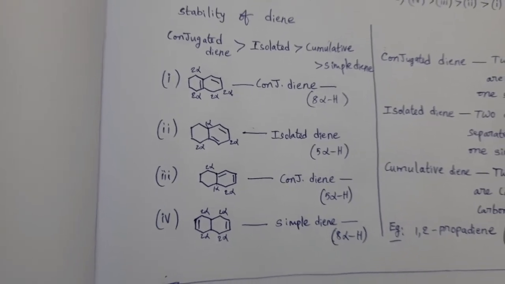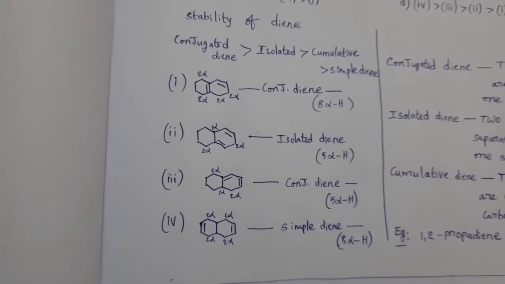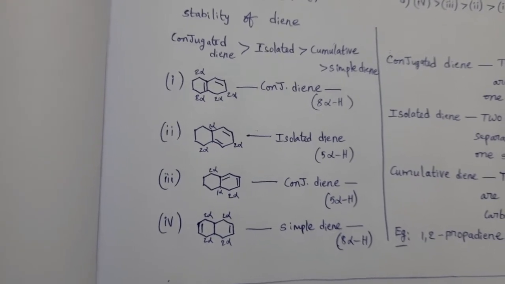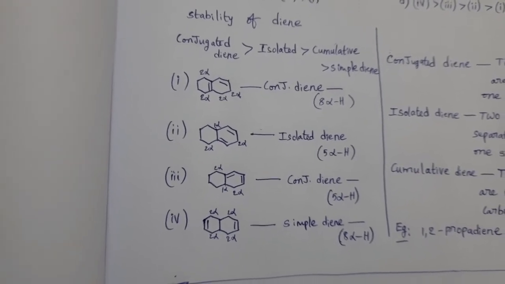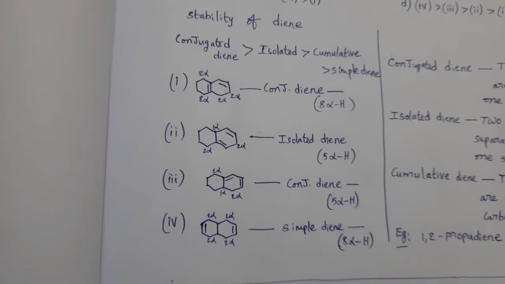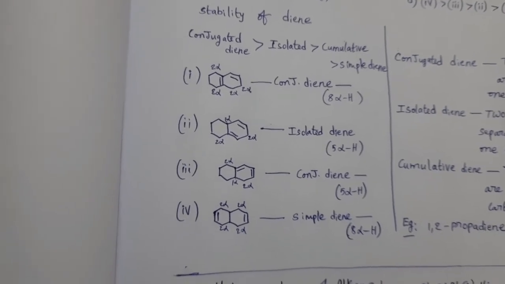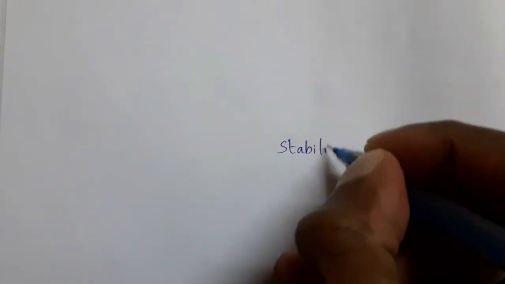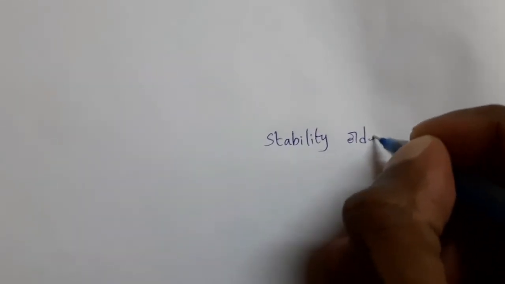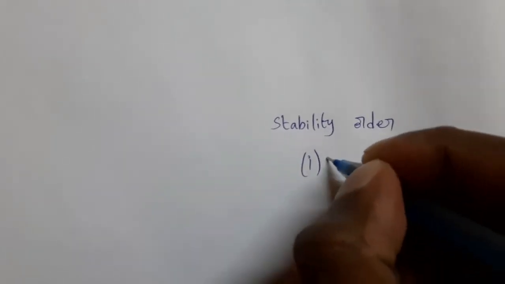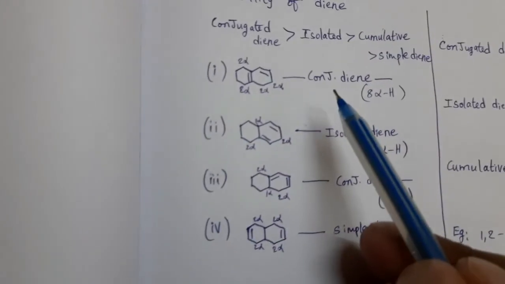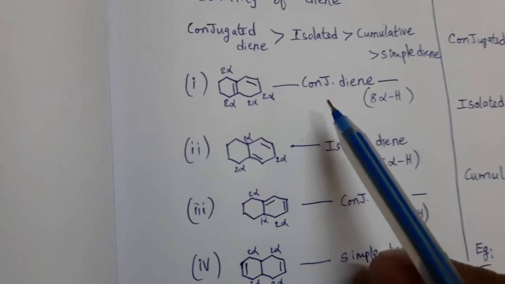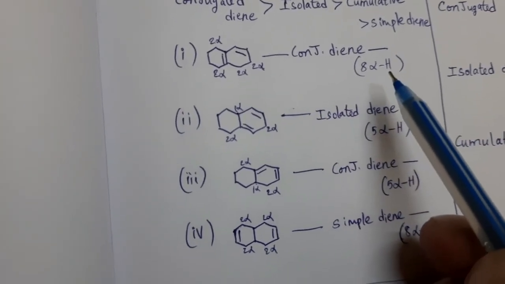So here, along with that point, we have to consider conjugation also. So by including conjugation and number of alpha hydrogens, which one having more stability? First one having more stability. Here see the stability order. First one having more stability because it is a conjugated diene and having more alpha hydrogens.